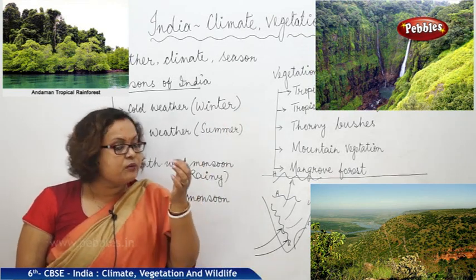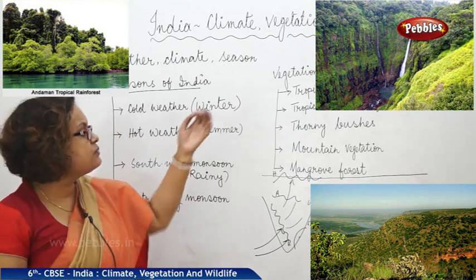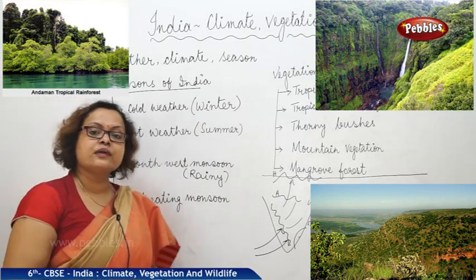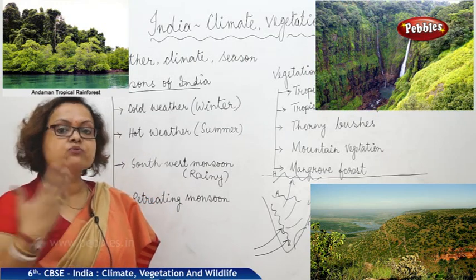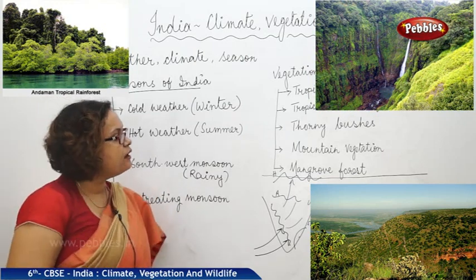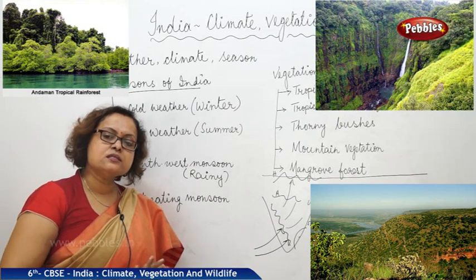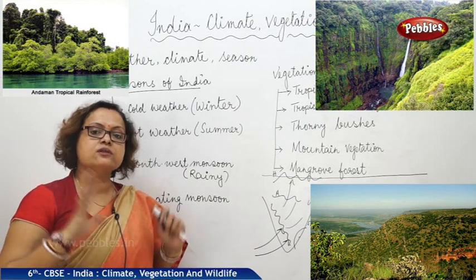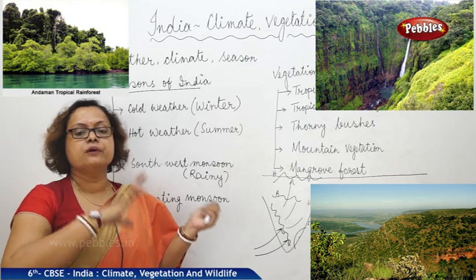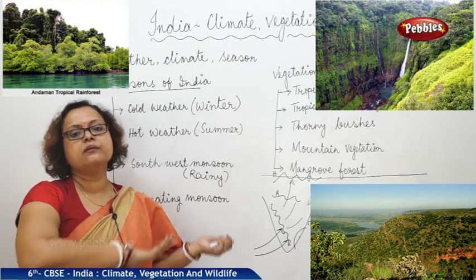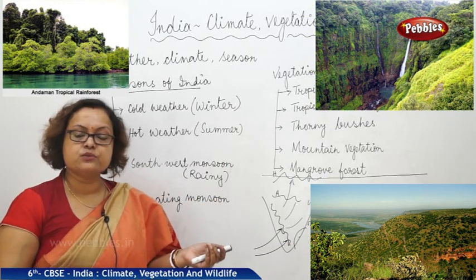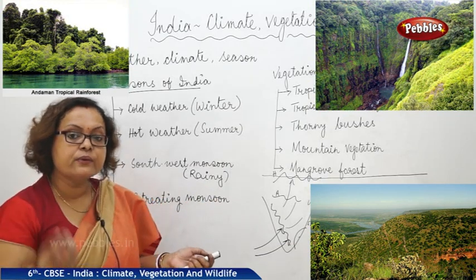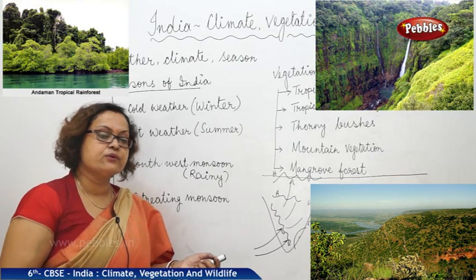The major feature of the tropical rainforest is that it is very dense, as they are getting adequate water, always rainfall. They never shed their leaves, they need not to, and it is an evergreen forest. All the time it is green. It is never that all the trees over the forest are shedding their leaves at once, because every time they are getting adequate water.